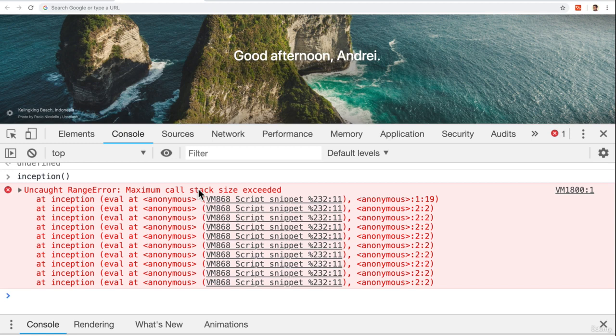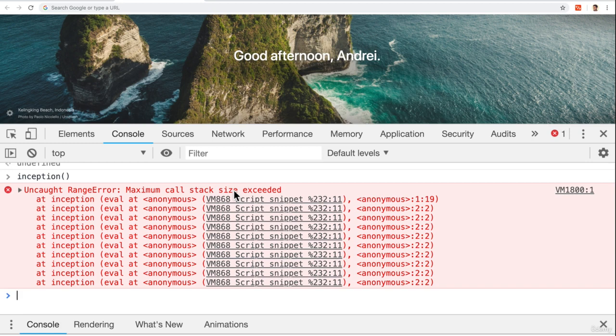Now, back in the day with Chrome, it wouldn't give you this error, and the browser would eventually just crash. But in order to prevent the browser from crashing, if it reaches a limit, it's going to print out this error saying, hey, you've just created a Stack Overflow. How cool is that? All right, so that's one way to cause problems with our call stack.